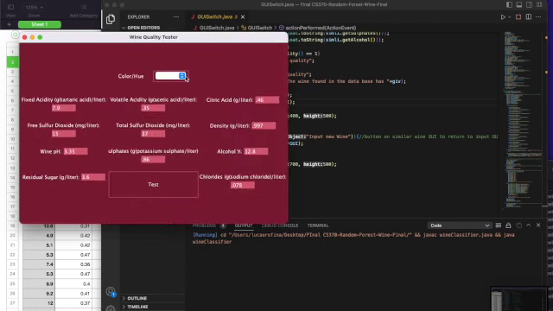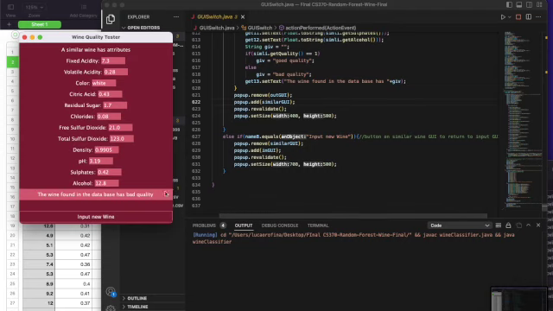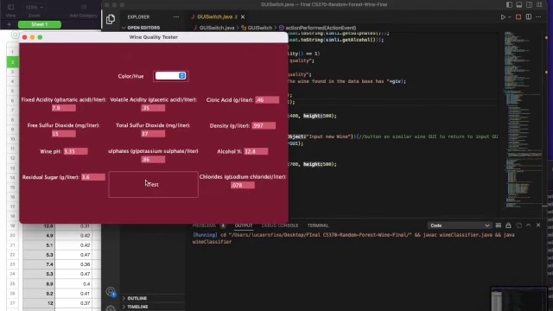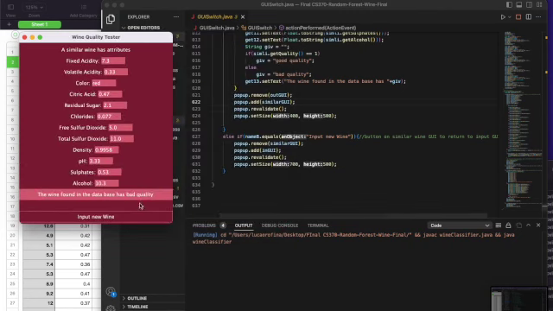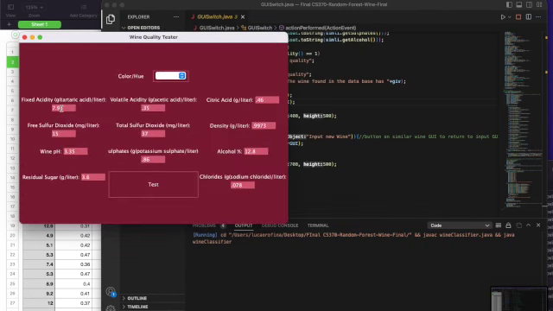Nice. Let's try the same thing for the white. It will make a difference. Bad quality, bad quality. Wow. Something I could do maybe is increase that, and maybe I lower the chloride, which is the salt.